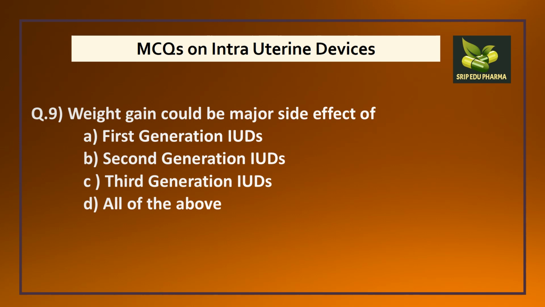Question number 9. Weight gain could be major side effect of A. First generation intrauterine devices, B. Second generation, C. Third generation, or D. All of the above. So here what will be the answer? Answer will be third generation because it contains hormones which are steroids, and steroids have side effect of weight gain.